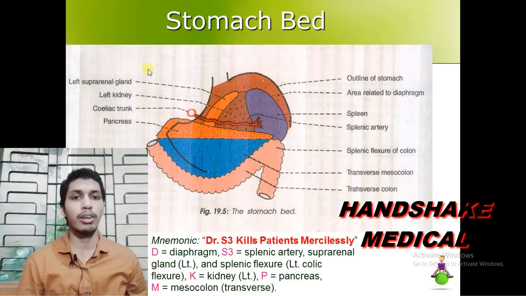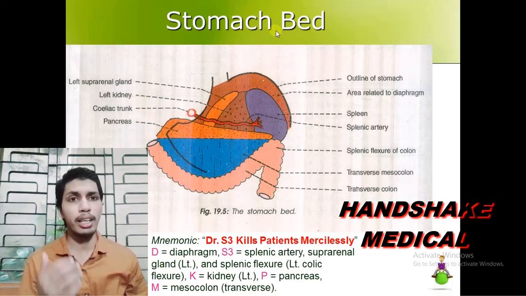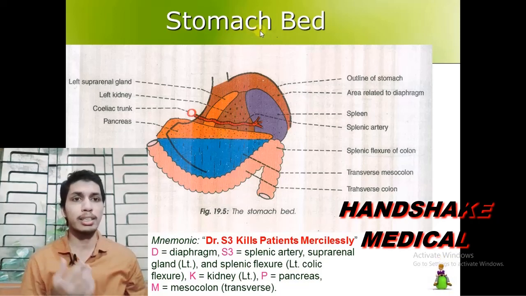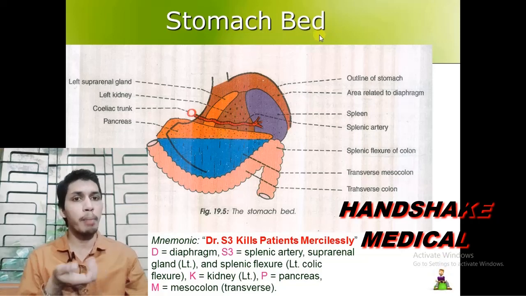Now coming on to the stomach bed. What is it? It is the relations of the organs or the viscera which are associated with the stomach from its posterior surface, or the posterior abdominal wall. As the name suggests, bed: when we lie on the bed, our dorsal or posterior surface is associated with the bed.